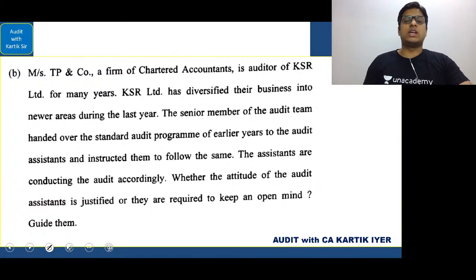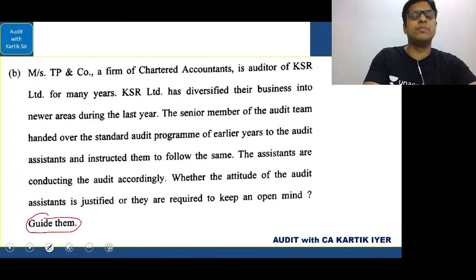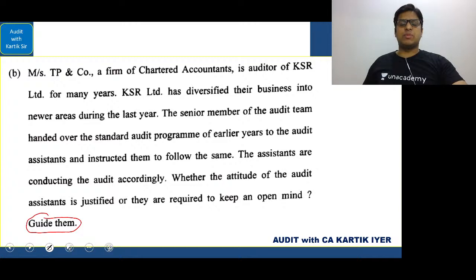Okay, the assistants are conducting the audit accordingly. Whether the attitude of the audit assistants is justified, or they are required to keep an open mind. That is what they have asked here. Okay, so you have to understand how to take this. See, such questions they have written here, "guide them." Whenever such questions come in the exam, you have to apply your mind and see what all areas you can cover.